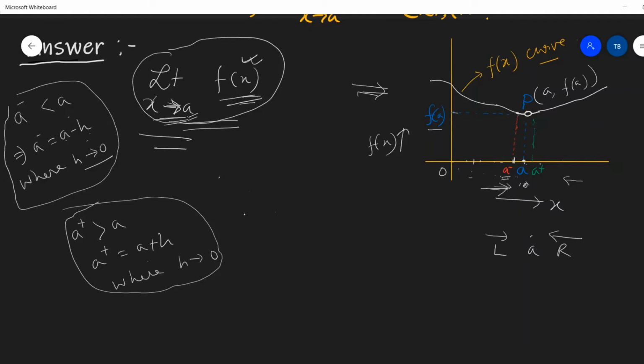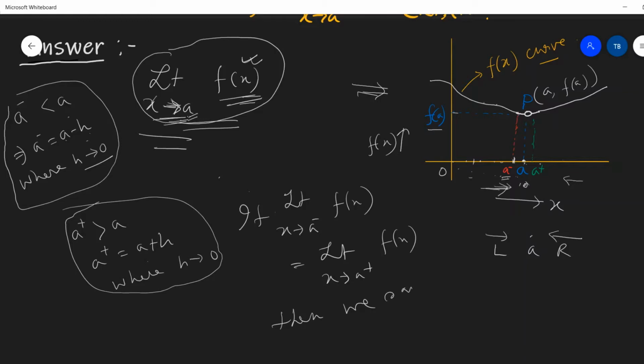If limit x tends to A minus f(x) equals limit x tends to A plus f(x), then we say that limit x tends to A f(x) exists.